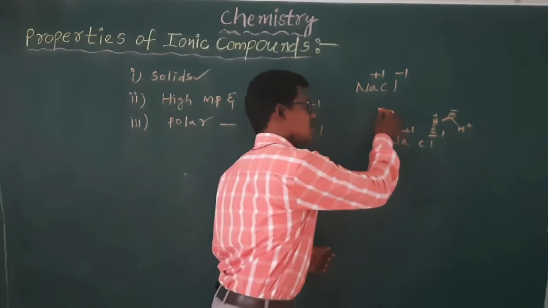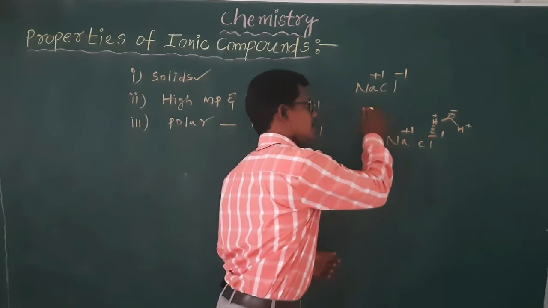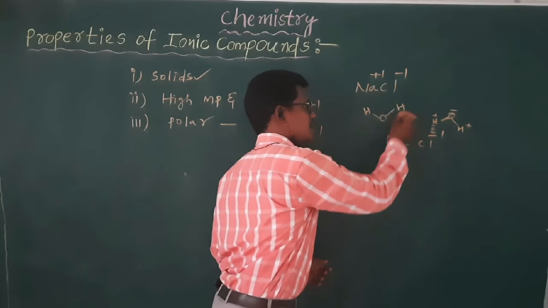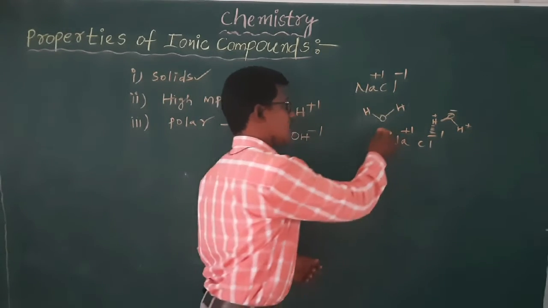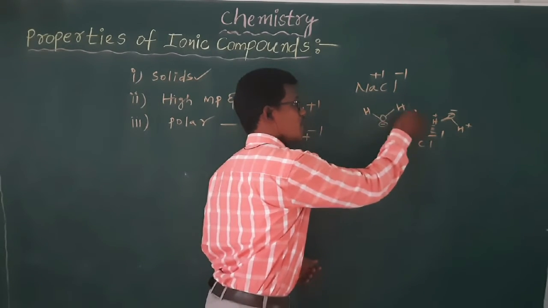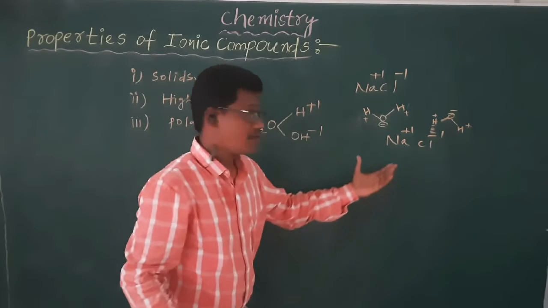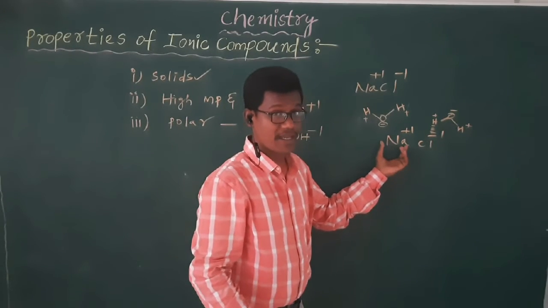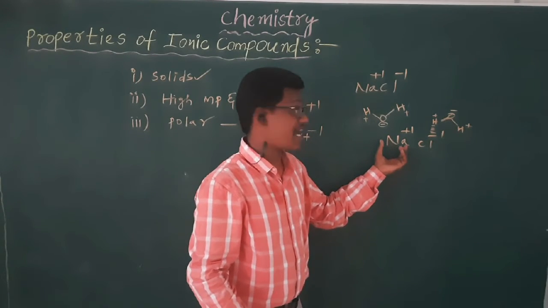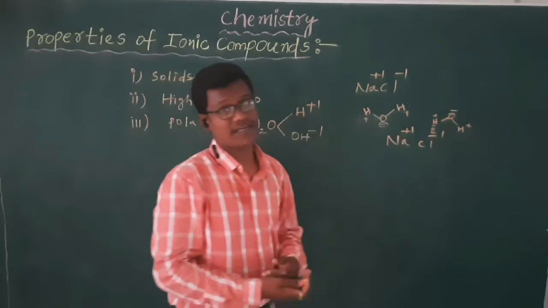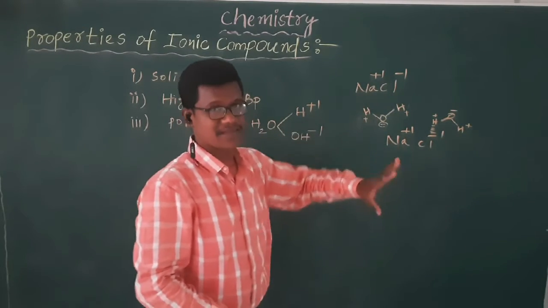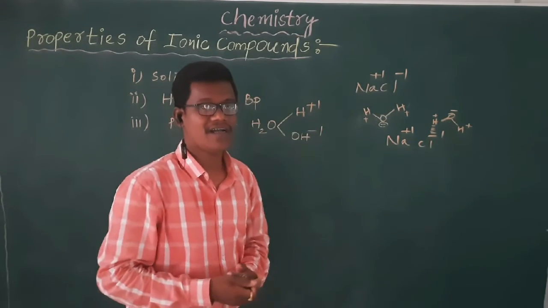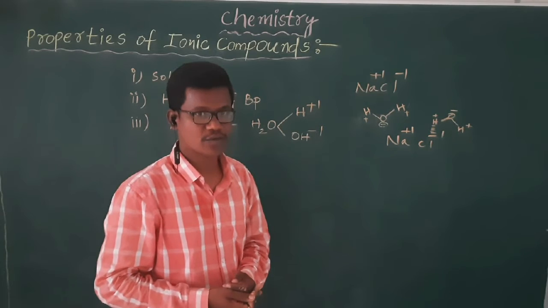And as you know, in the water, two hydrogens have positive charge and oxygen has negative charge. So the sodium positive ion forms stronger attractions with oxygen of water. So this is the real mechanism which happens when we add salt, sodium chloride, to the water.